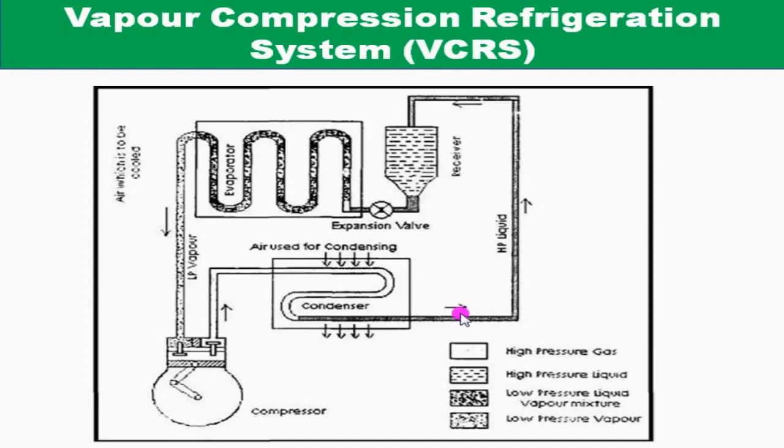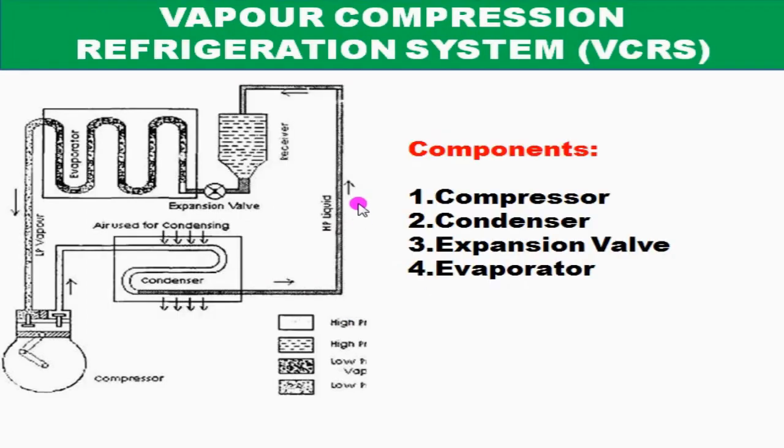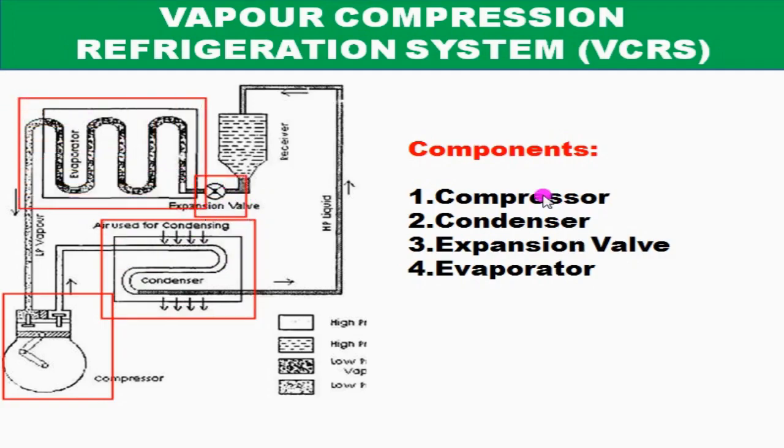This is a sketch of a vapor compression refrigeration system. It has four components: a compressor, condenser, expansion valve and evaporator. This is similar to the air refrigeration system except for the way the refrigerant is allowed to expand here. In the case of air refrigeration, this expansion device is a turbine. In air refrigeration, the air temperature is reduced by allowing the air to expand in a turbine.